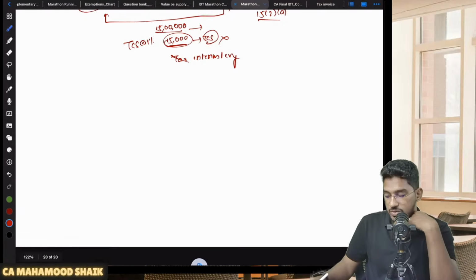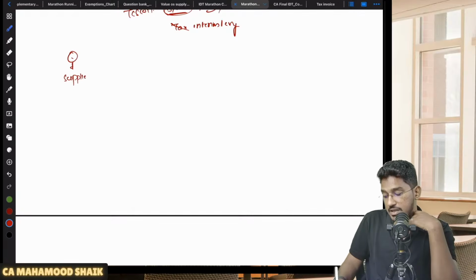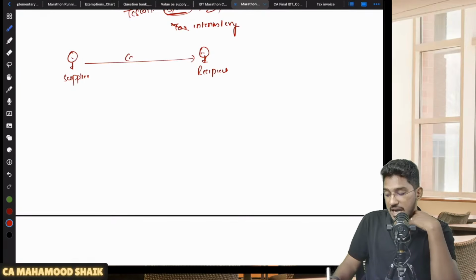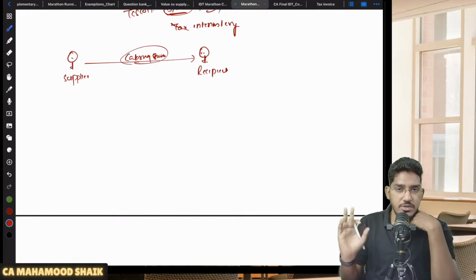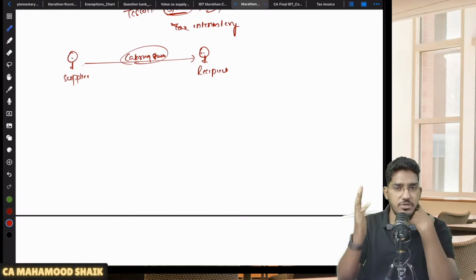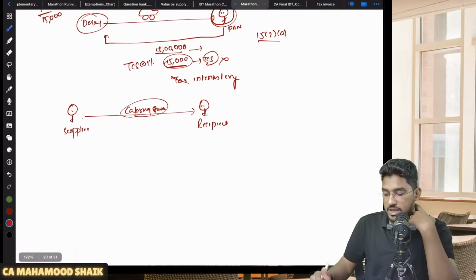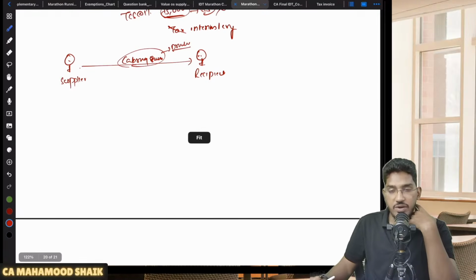Let me use one simple example to make you understand this in a detailed manner. Let us say there is one supplier who agreed to provide me catering services. The recipient is undergoing a wedding, and at his wedding he has received catering services. As a part of this catering, some 20 food items are required to be supplied, and one of them is a drink. Along with the catering, they are also required to provide soft drinks.